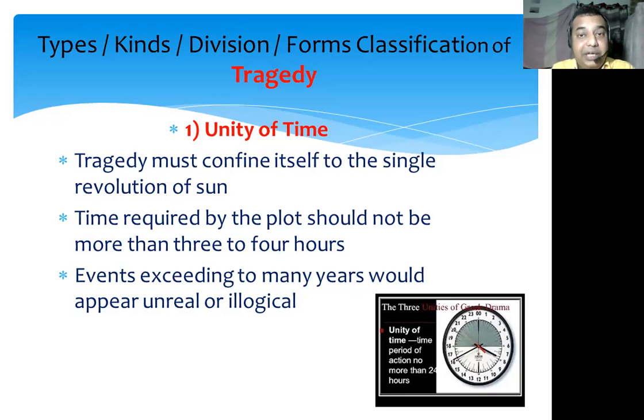If the dramatist includes events spreading over 10, 15 or 20 years, it will not be possible for him to include all those events and present the story within the stipulated time period of 3 to 4 hours.